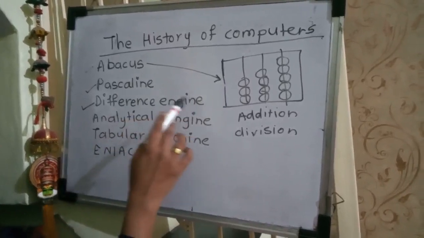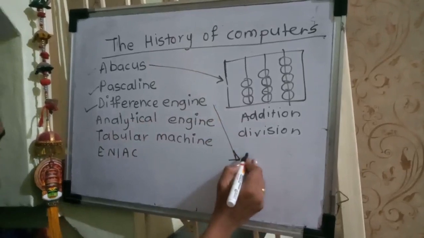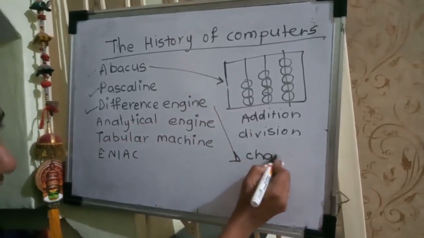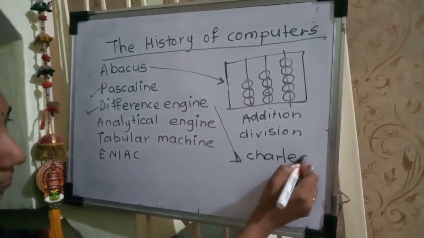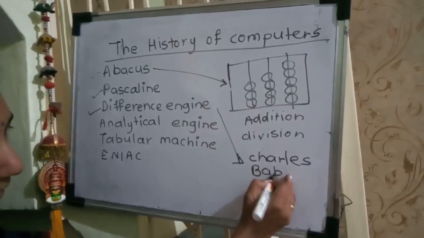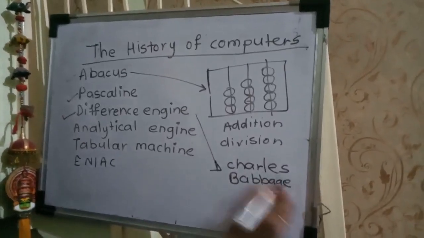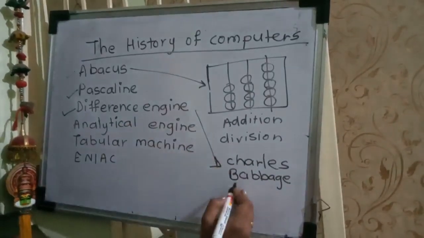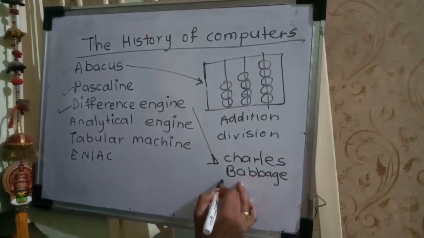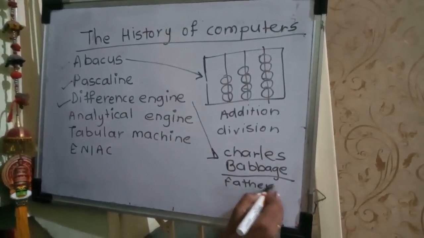This difference engine was invented by Charles Babbage, the scientist who invented this difference engine, and Charles Babbage is also called the father of the computer.